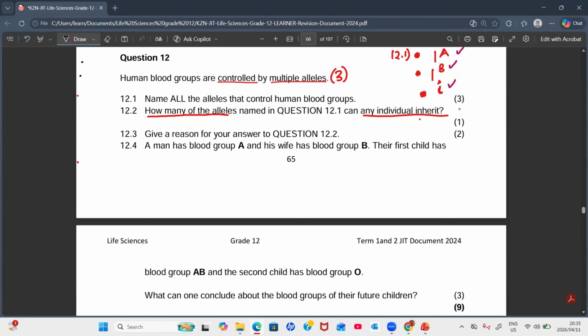So it's 2 here. Those are the maximum number. Then when you explain it, you explain that one is from the mother, one is from the father. So one allele is inherited from each parent.